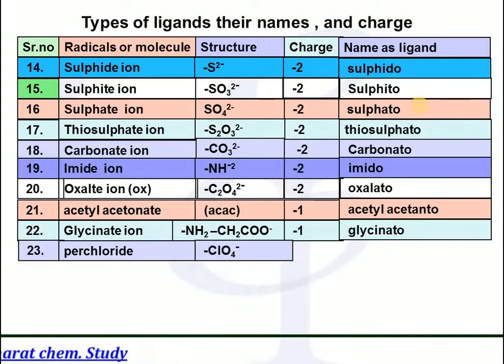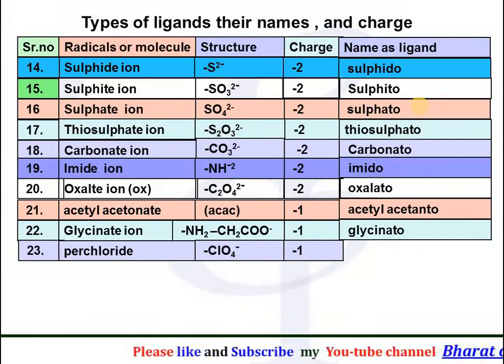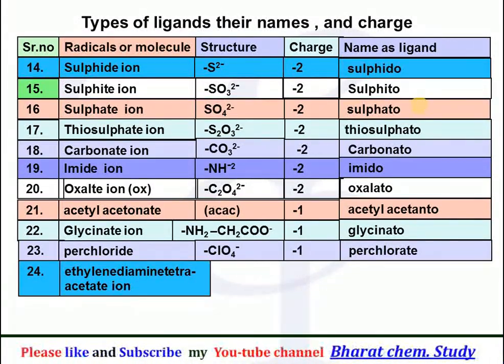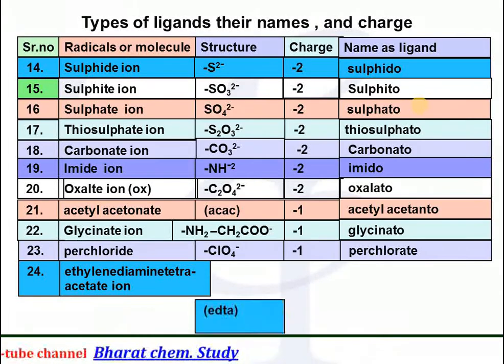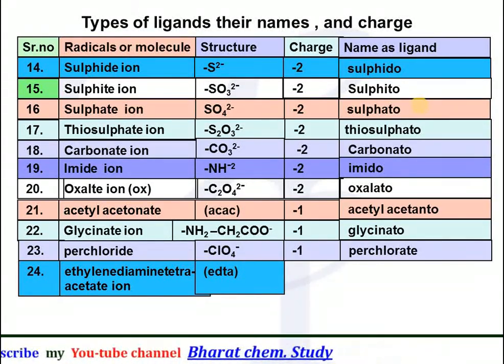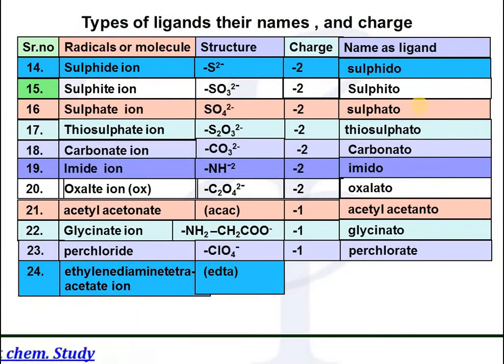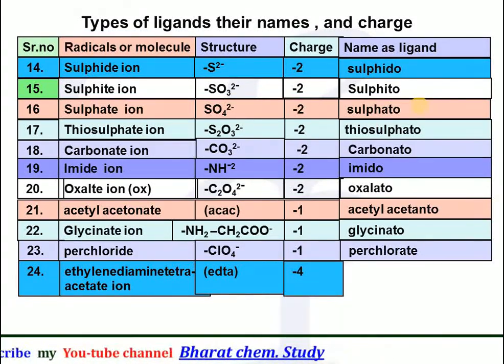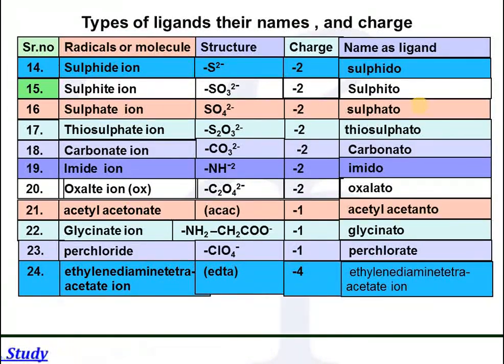Perchlorate, having the formula ClO4 with -1 charge, and its name as a ligand is written as perchlorate. Next is ethylene diamine tetraacetate ion, and the abbreviation used for it is EDTA. We are not using the formula because its formula is too large, so that's why the abbreviation is used for it, and it has charge -4, and its name as a ligand is written as ethylene diamine tetraacetate.